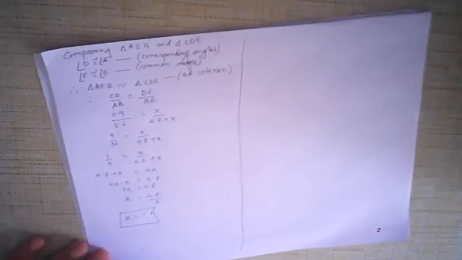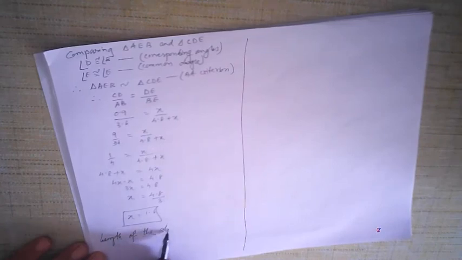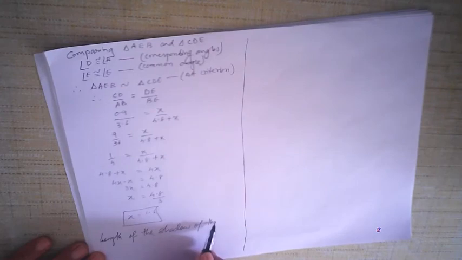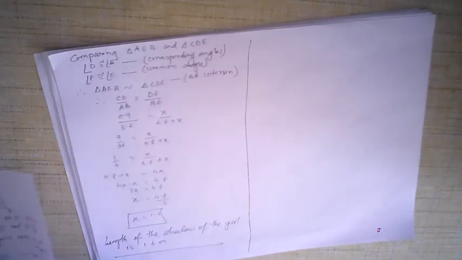The length of the shadow of the girl is 1.6 meters. All right, that is the length of the shadow of the girl.